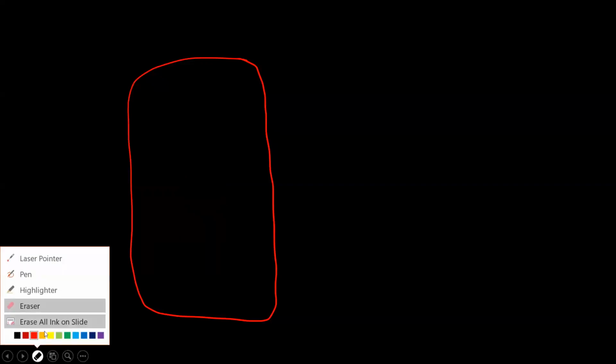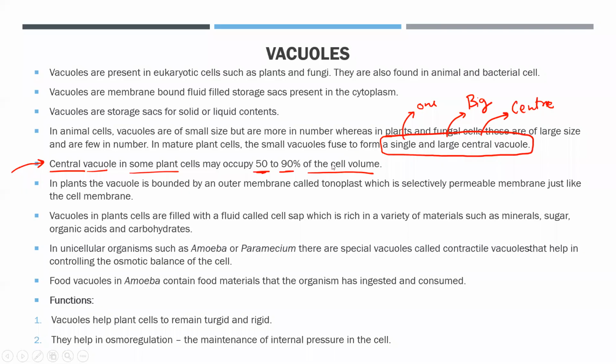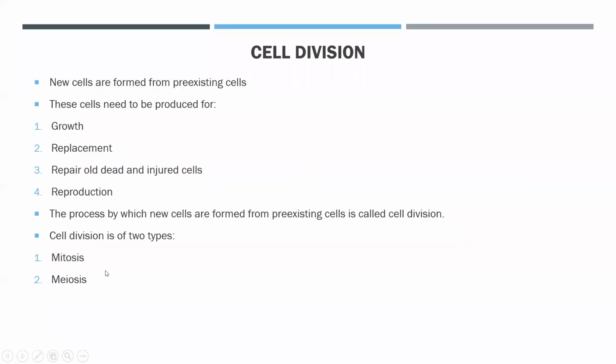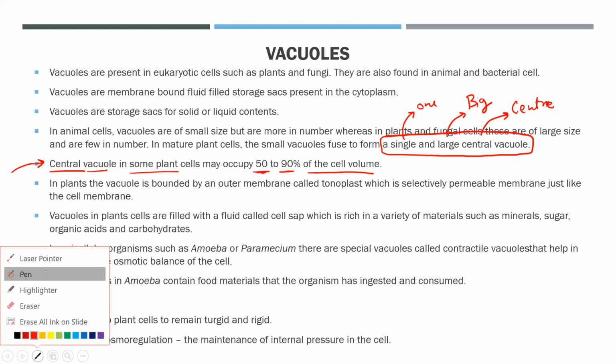So what's the case? Generally, what happens? The nucleus is present at one corner, not in the center. यहाँ पर होता है, पर corner में होता है. And in the center, we are having it like this. इतना बड़ा एक central large vacuole होता है. This big size. Okay. So this is the size of vacuole some of the plant cells can have. इतना बड़ा भी हो सकता है. Okay. So that's why we have written over here up to 50 to 90% of the cell volume.